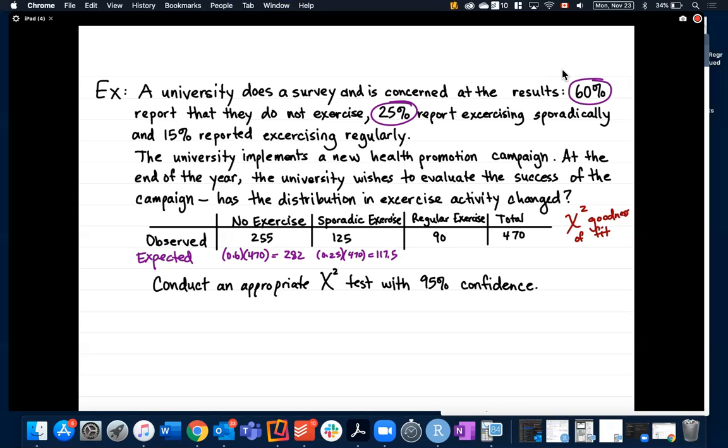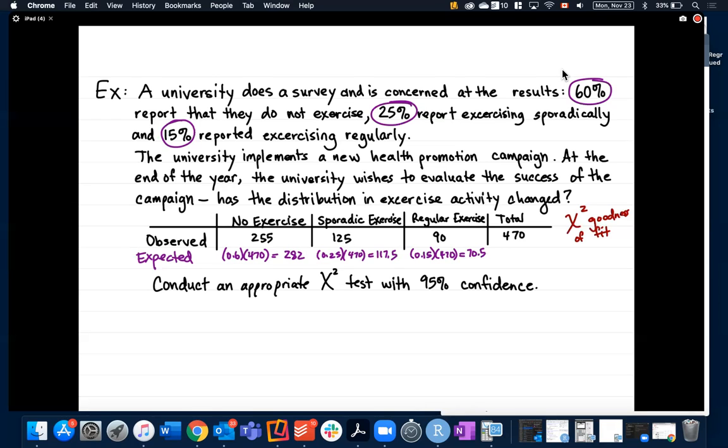And last but not least, the 15% that report exercising regularly, so 0.15 times 470 gives me 70.5. So those are my expected values.